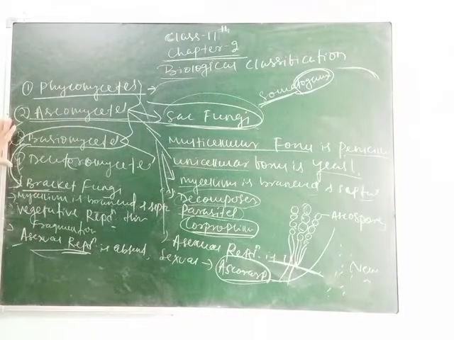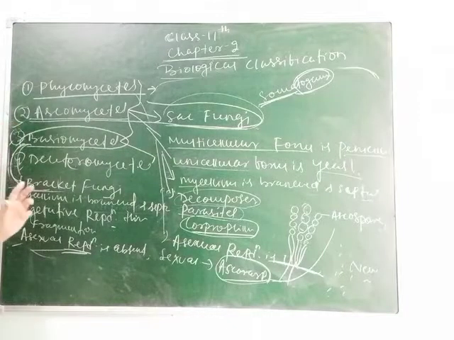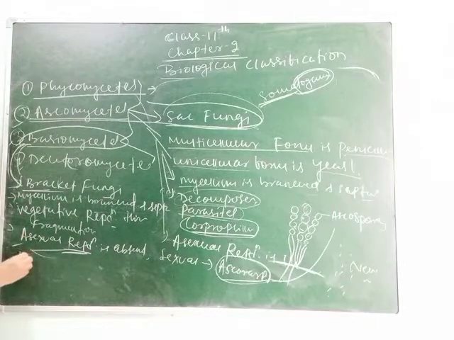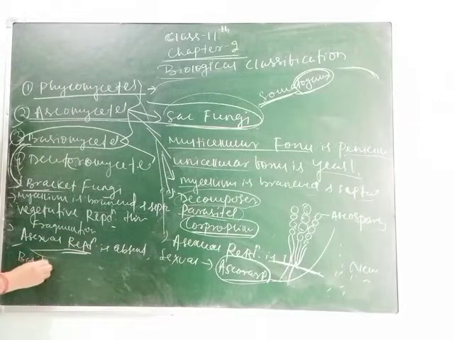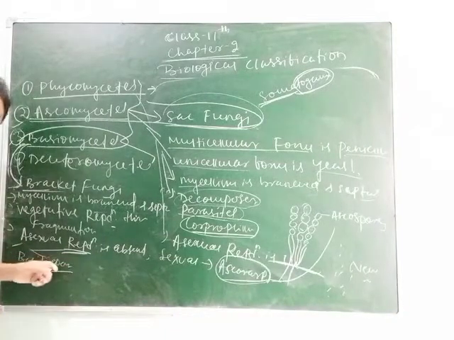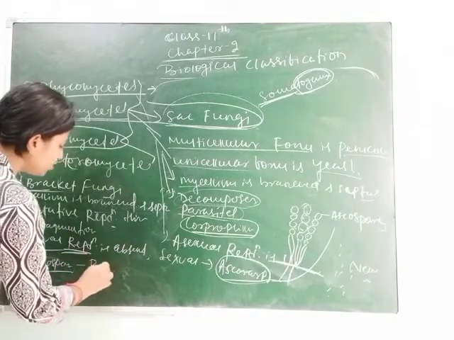Clear, students? So other characters we can also see with some examples. Sometimes karyogamy also occurs, and due to karyogamy, basidiospores are formed. Inside which the basidiospores form, that is called the basidiocarp.